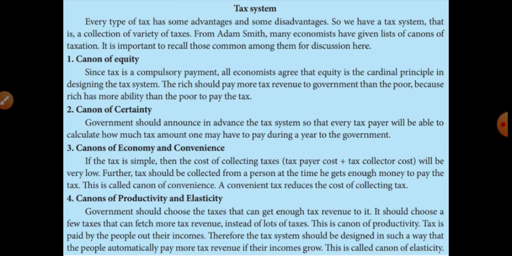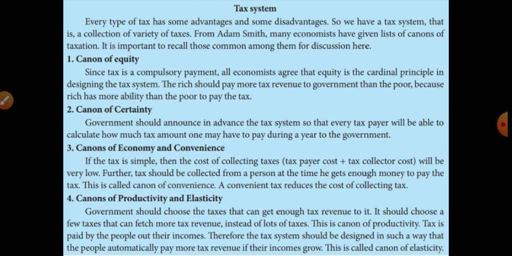The first one is the canon of equity. Equity means being fair and impartial. Listen students, since tax is a compulsory payment, everyone must pay the tax.